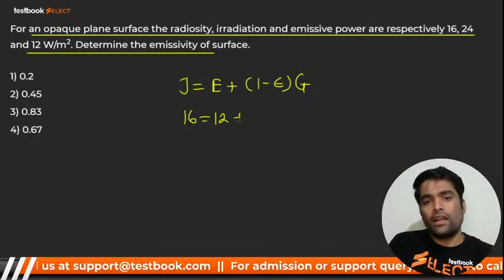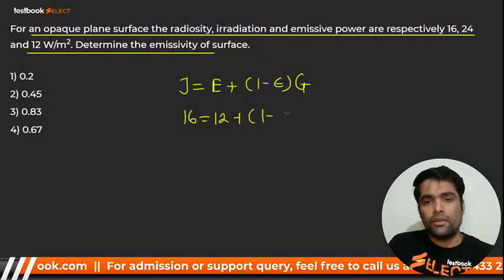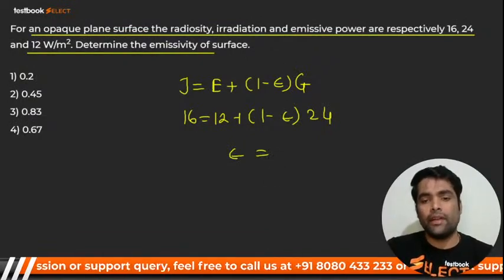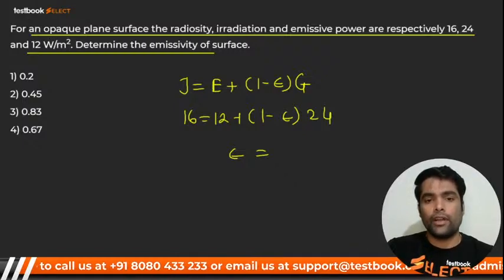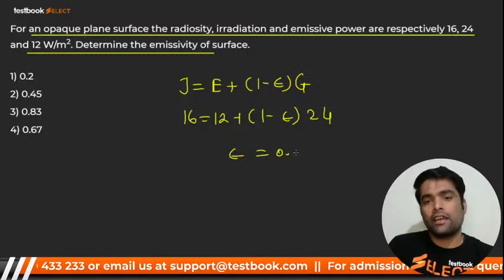Put 16, put 12, 1 minus emissivity, which you have to find out, and G is 24. From here, what is the value of emissivity? It should be none other than 0.83. 0.83 is the correct answer.